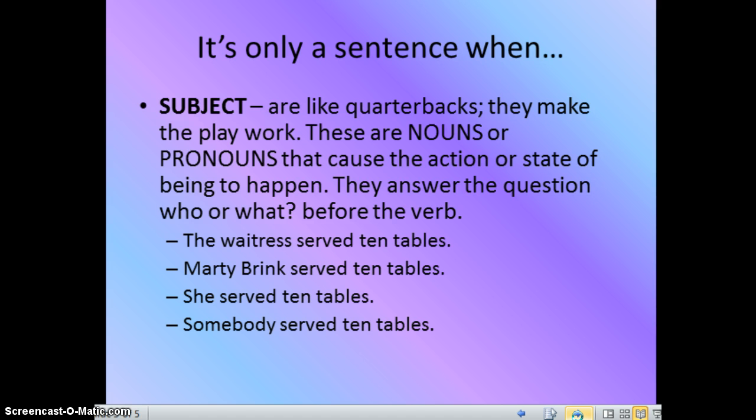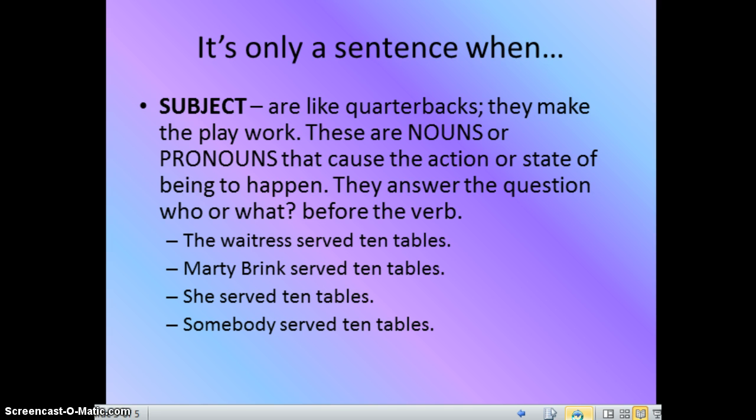All right, your subjects are like quarterbacks for you sports fans. Quarterbacks are the members of the team who make the play work. They call the play and they make sure that the ball gets to where it needs to go. So subjects are just nouns and pronouns that cause the action or state of being to happen. They answer the question who or what before the verb.